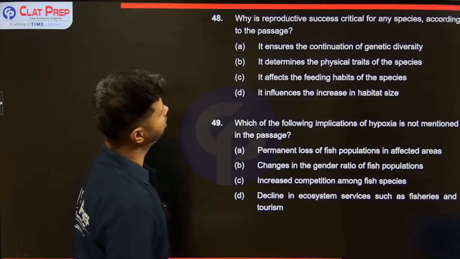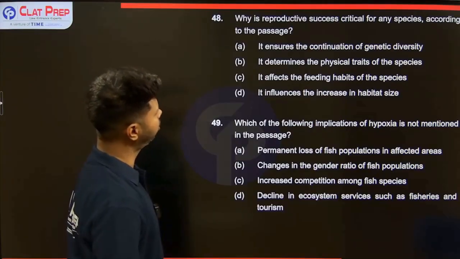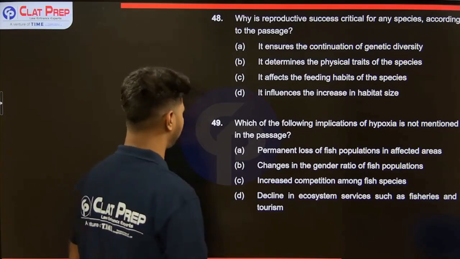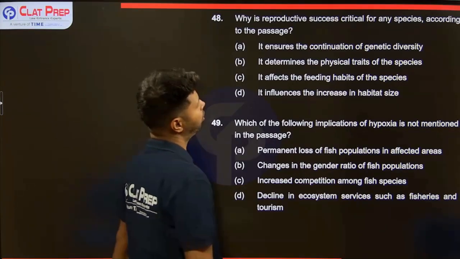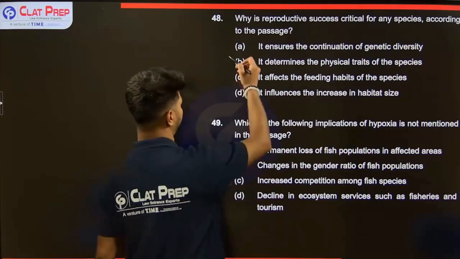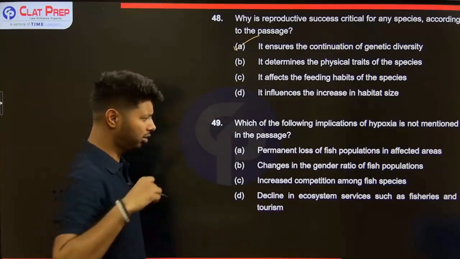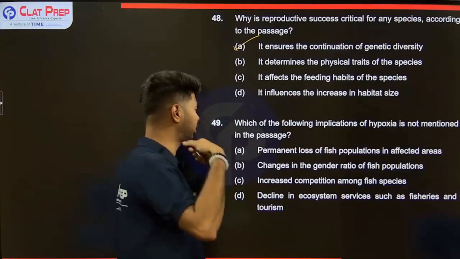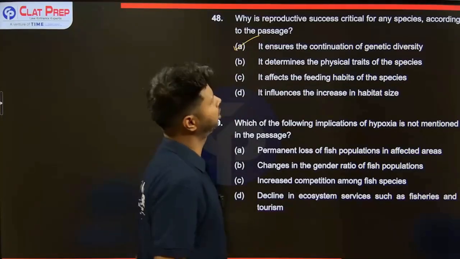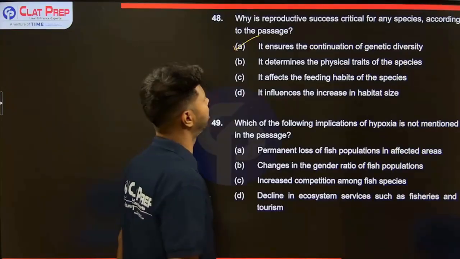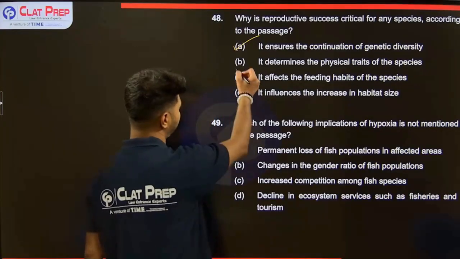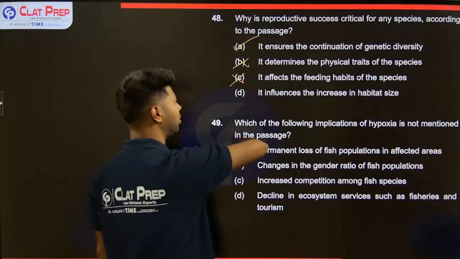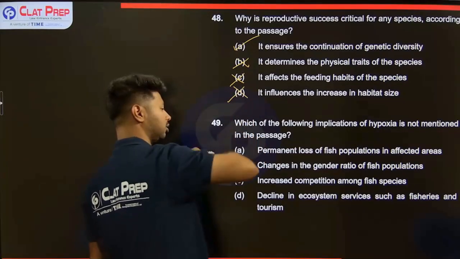Why is reproductive success critical to any species according to the passage? It ensures the continuation of genetic diversity. Correct. Genetic diversity is required, therefore continuation of the species is required, therefore reproductive success is critical. It determines the physical traits of the species. Incorrect. It affects the feeding habits. No. It implies the increase in habitat size is not relevant.